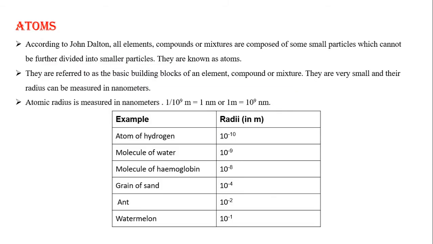In the last video, we saw the different laws proposed by Lavoisier based upon the law of chemical combinations: two laws, the law of conservation of mass and the law of constant proportion, and the postulates of Dalton's atomic theory. So we have started learning, or we are continuously talking about atoms. So what is called an atom?